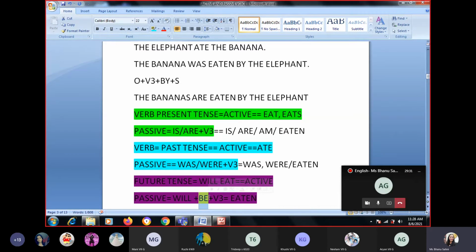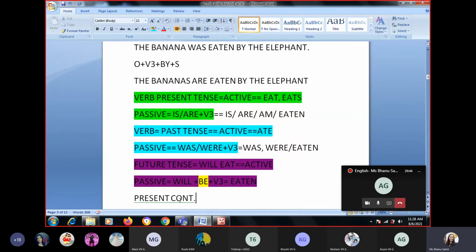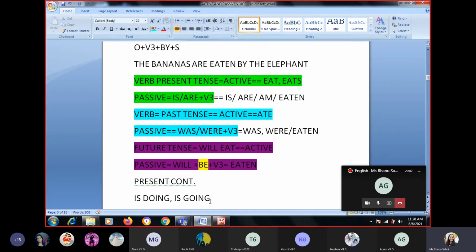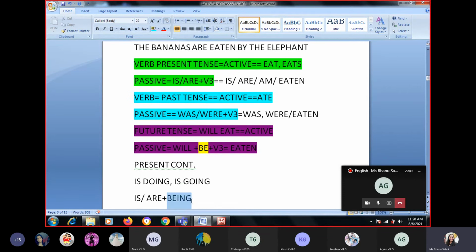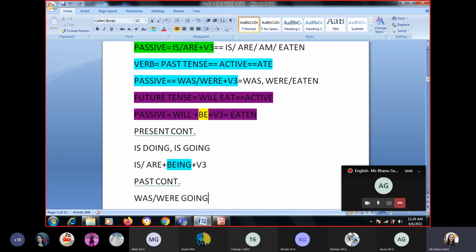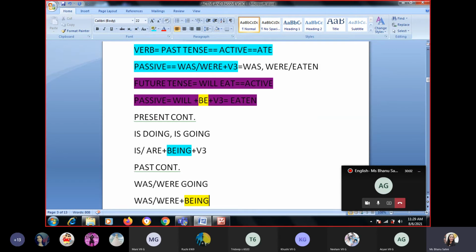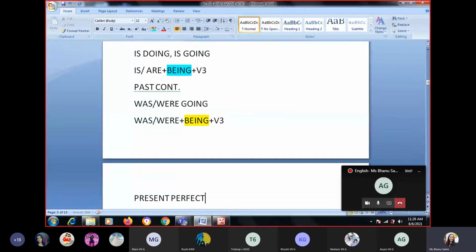We have already done tenses. That is why I first completed the tenses chapter and then I came to active and passive voice. So you will have will always be there. You will use be in this. Then if it is present continuous, that is if ing is there, being is added, plus verb's third form. Third form won't change. With past continuous, it will be again was or were plus being plus verb's third form.